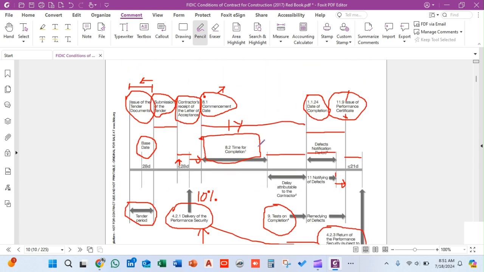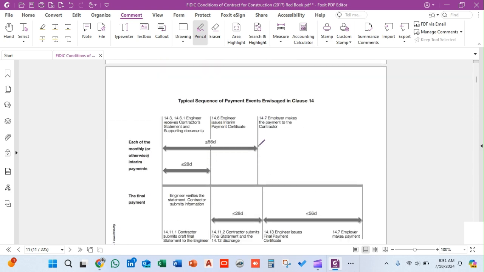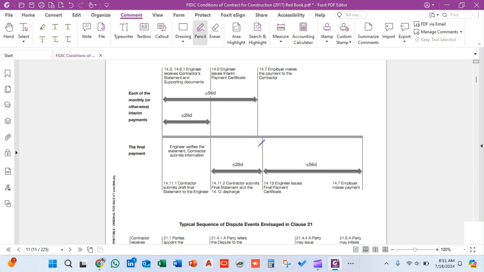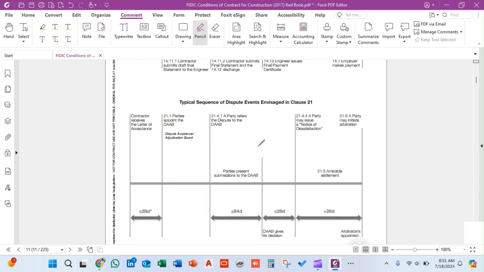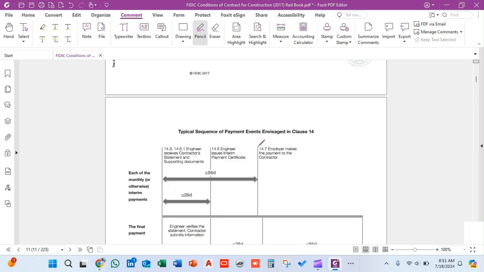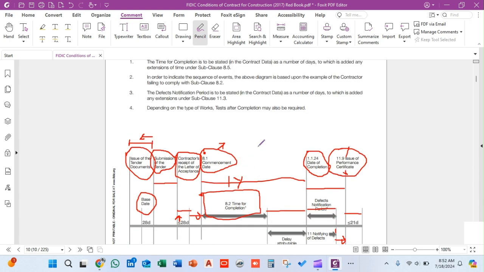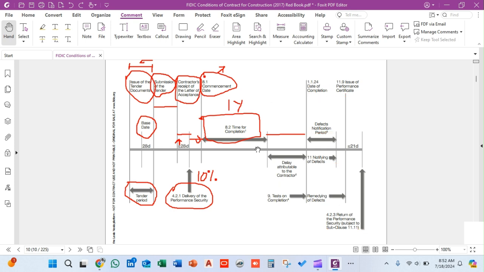Stay tuned with us, and we will be moving further in this contract, like the typical sequence of payment and usage, and all the events, the dispute events and all the things. Afterward, we will be going step by step through each part of the FIDIC contracts. First of all, we will study the red book, and afterward we will go for the EPC contract, the consultancy services, the green book, and all the things.